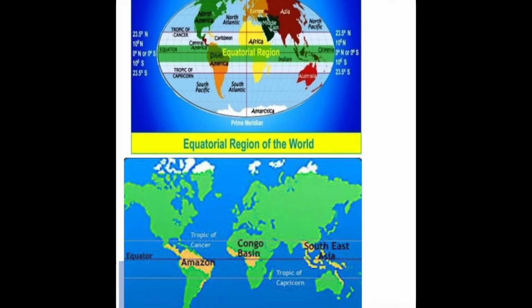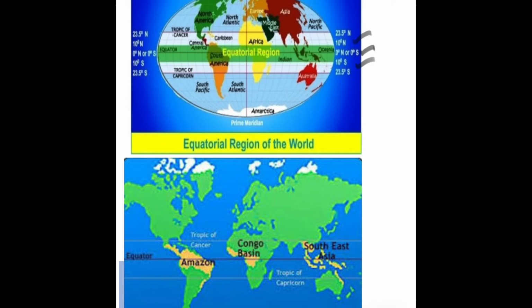So what is the extent of the equatorial region, children? The equatorial region begins from 0 degree and extends from 0 degree to 10 degree north and 10 degree south of the equator. So this area, we all know, is an equatorial region, children.